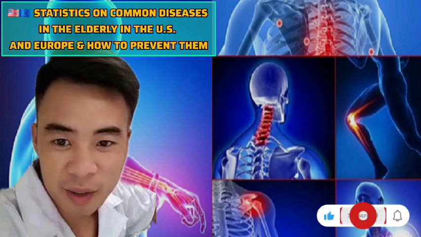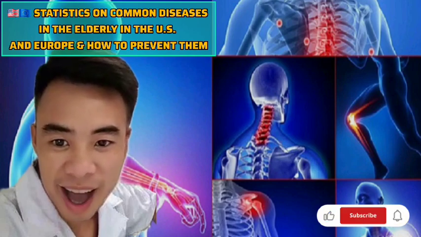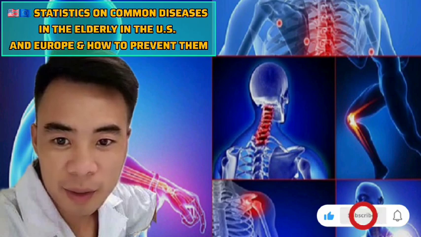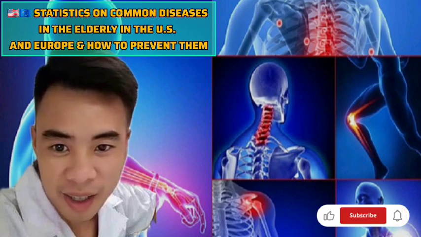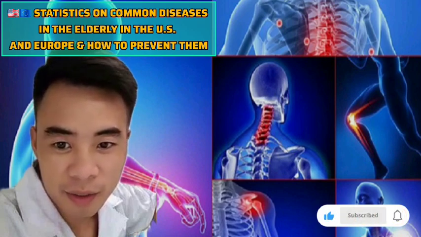7. Essential vitamins and minerals. Calcium plus vitamin D prevents osteoporosis. Omega-3 supports heart and brain health. Vitamin B12 supports nervous system function.